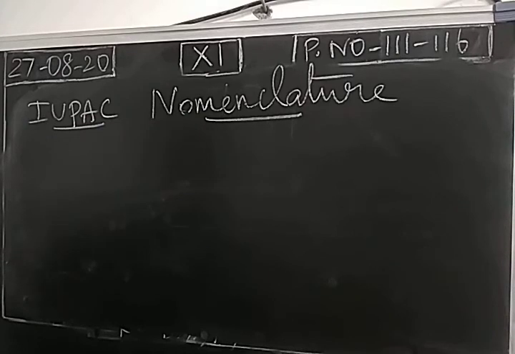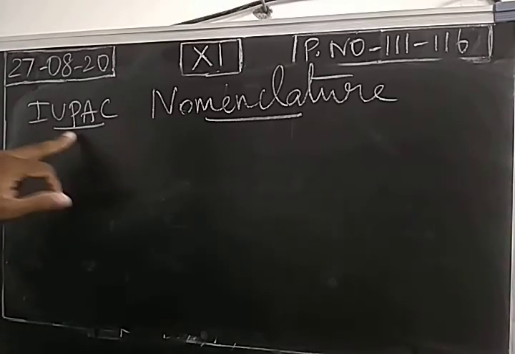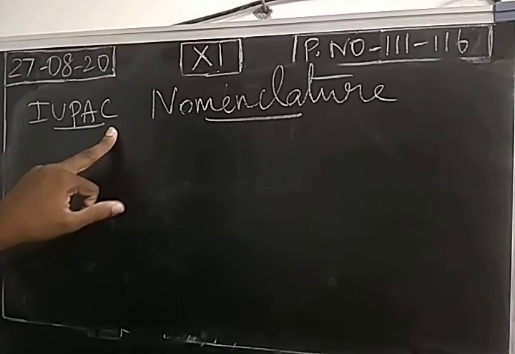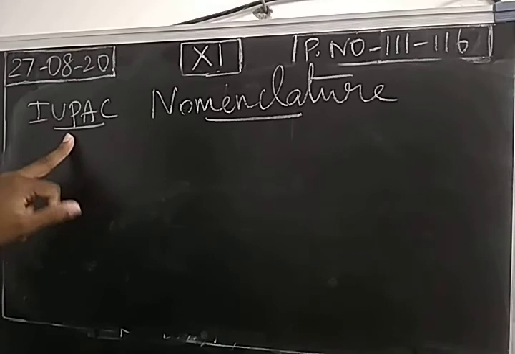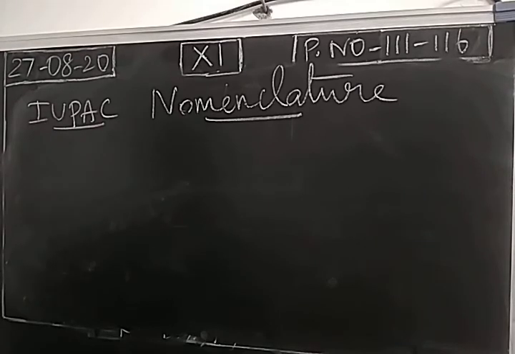Just call this as IUPAC. This is International Union of Pure and Applied Chemistry. It is a worldwide organization. They are the authority to authenticate the elements, to give the name for the compounds.